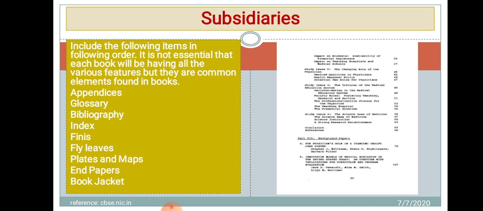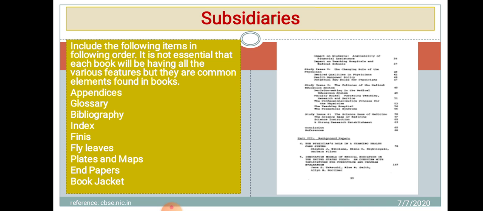Subsidiaries include the following items in the following order. It is not necessary that each book will have all the various features, but they have common elements found in the books. First is appendices. After notes, appendices are provided especially for tabular information if required. Glossary. For a highly technical subject treated in the book, a glossary of technical terms is provided reflecting their meaning. It is basically used for your science subjects, your research papers. In that kind of material you can find a glossary and their meanings, which will appear in this section.